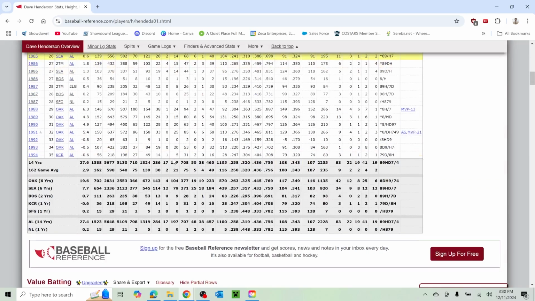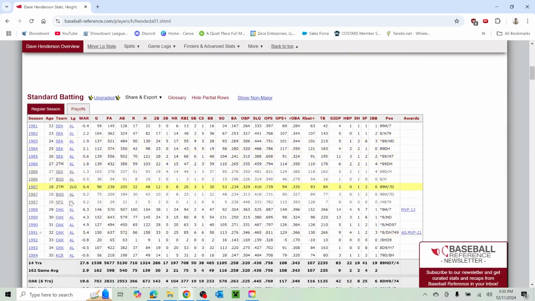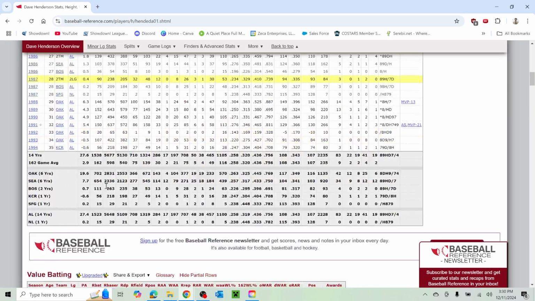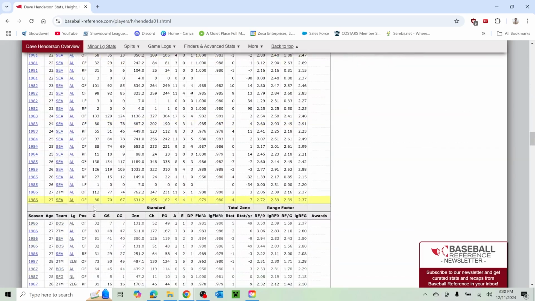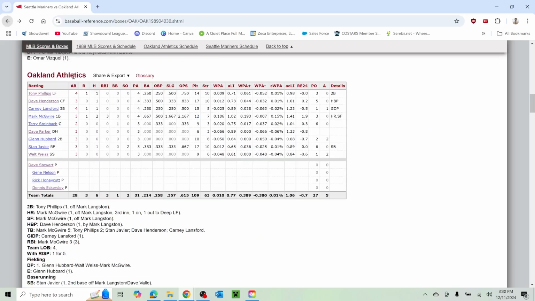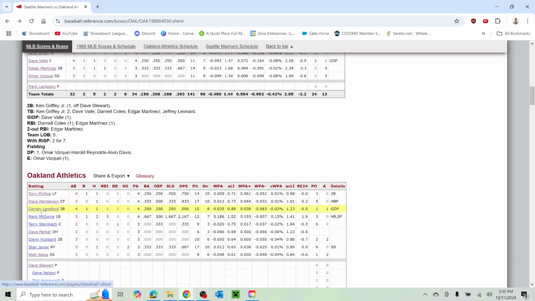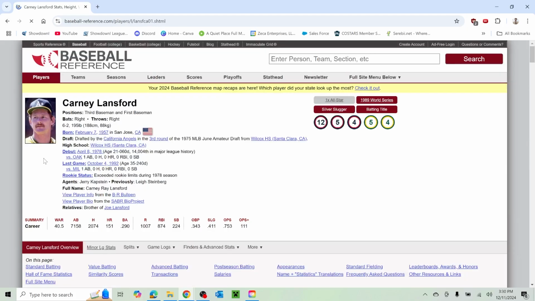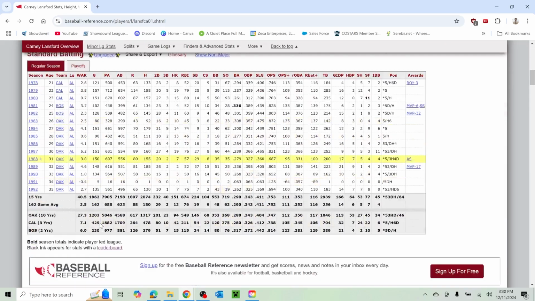Dave Henderson. So he was on the other side of this coin, was with Seattle for a little while. See how he got there. Big trade with the Red Sox. Couple players to be named later. I'm not seeing any other recognizable names necessarily. Carney Lansford. Corner infielder, 2,000 career hits.